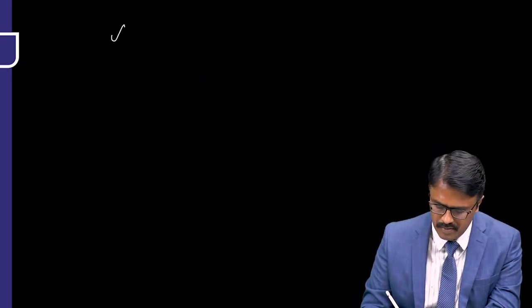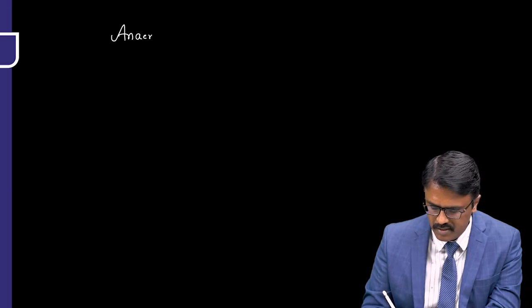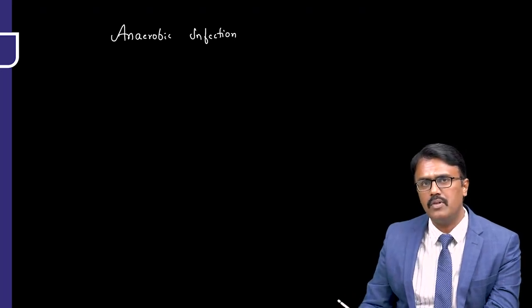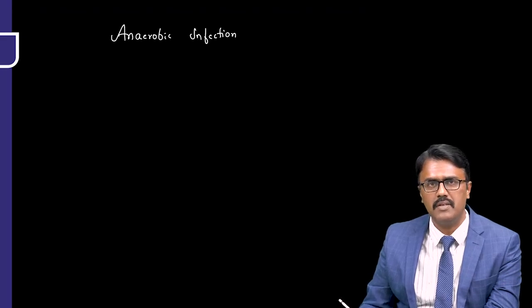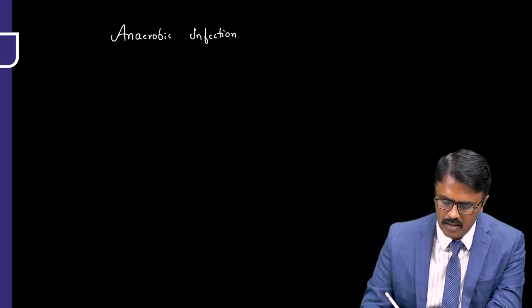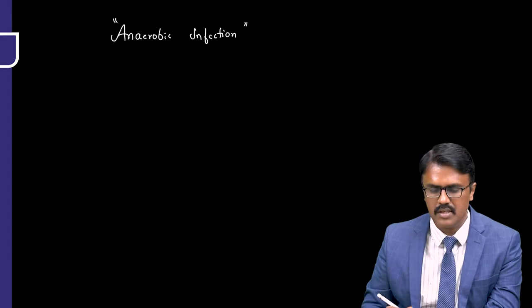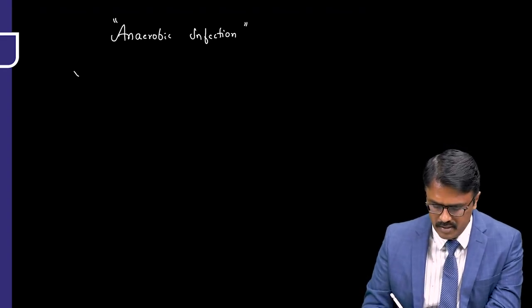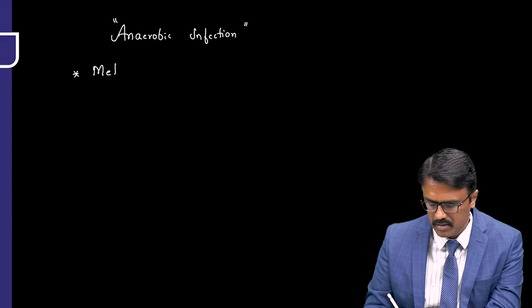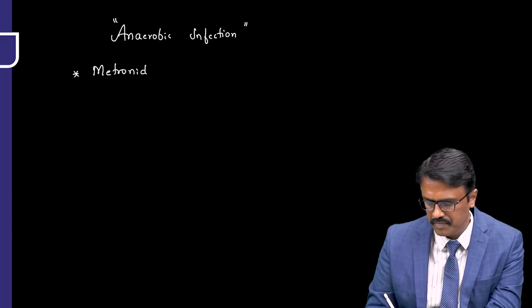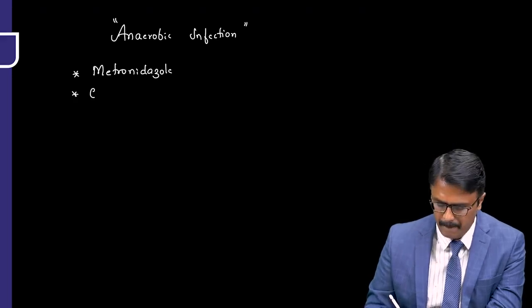So one more topic we are all excited about is the management of anaerobic infections. Whenever we think of anaerobic infection, what anaerobes will come to the picture? Clostridium species, Bacteroides fragilis, then Actinomyces. So these all come to the picture. Now, what are the drugs which are most effective for anaerobes? Two major drugs we use are metronidazole, and one more is called clindamycin.